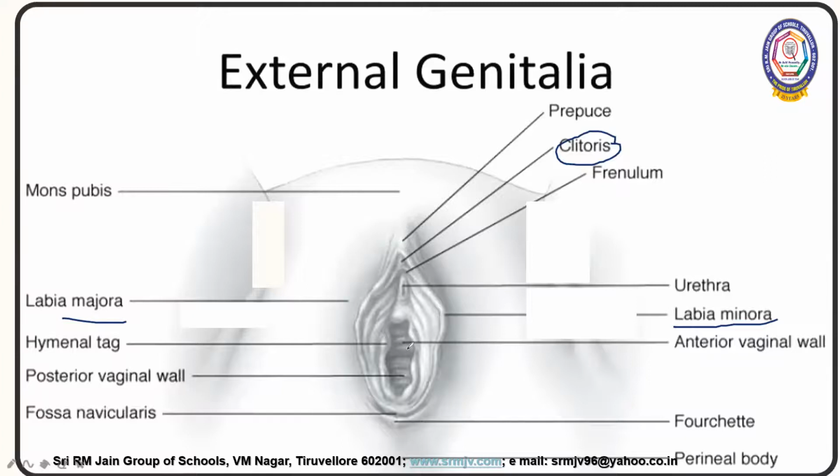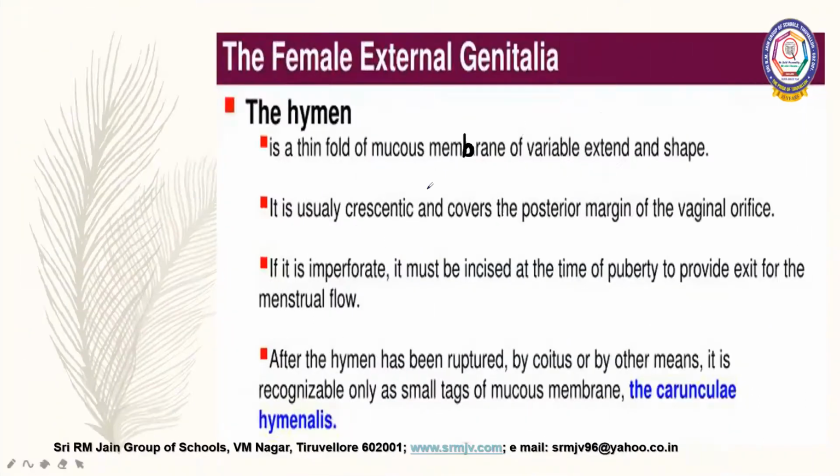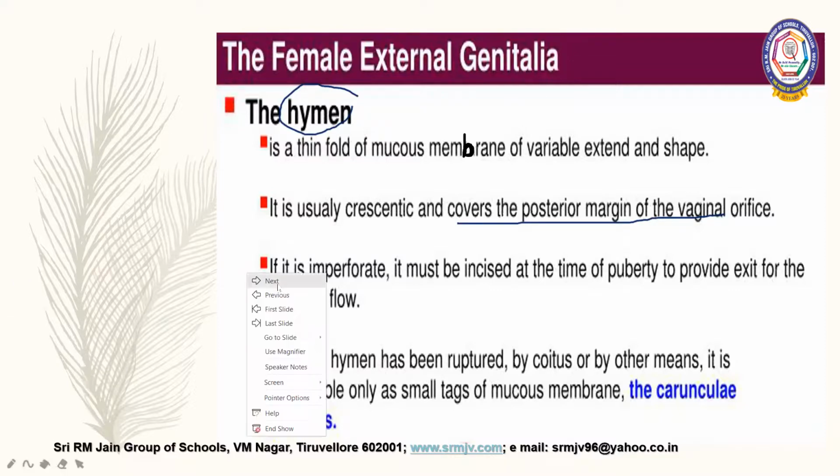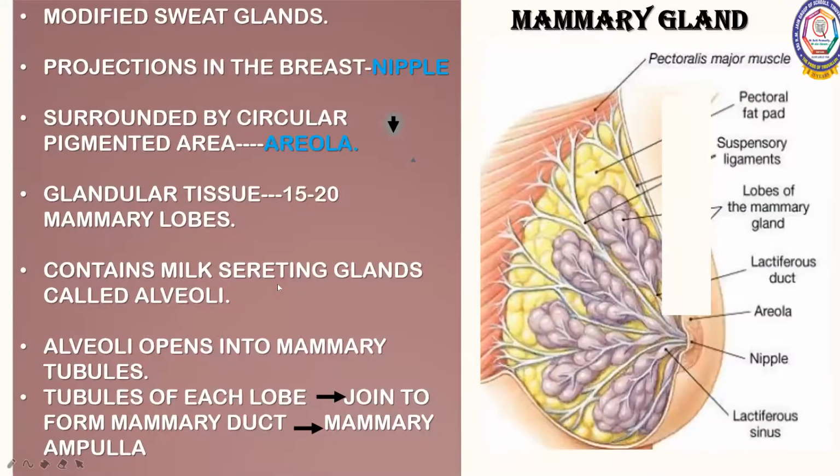The vagina is covered by a fold of mucous membrane, which we call the hymen. So the hymen covers the posterior margin of the vaginal orifice. Okay, so this is about the female external genitalia, and these are the reproductive organs present in the abdominal cavity.